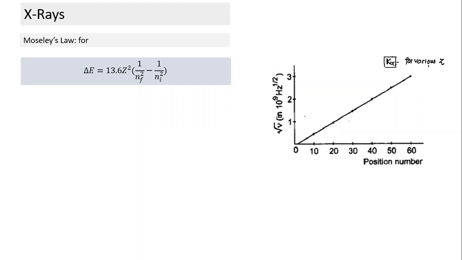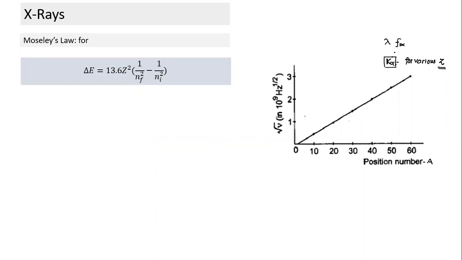But when he conducted this experiment, the concept of atomic number was not there. What we had was a periodic table. There's something called position number, and position number was based on the A value. Okay, so he conducted several experiments where he found the K alpha term. When you look at K alpha, the intensity is not important. What is important is the wavelength corresponding to K alpha, or the frequency corresponding to K alpha. So what is the K alpha frequency? He studied the K alpha frequency and position. Are you getting what I'm saying? Which two things did he study? He studied the frequency of K alpha